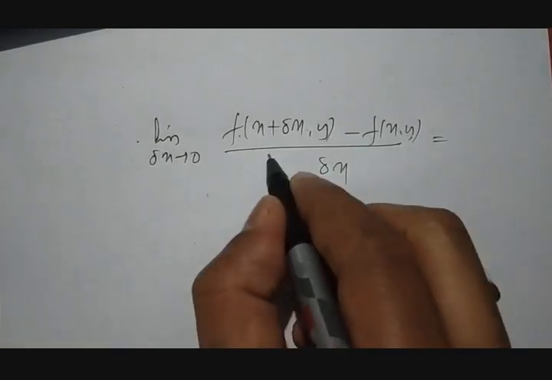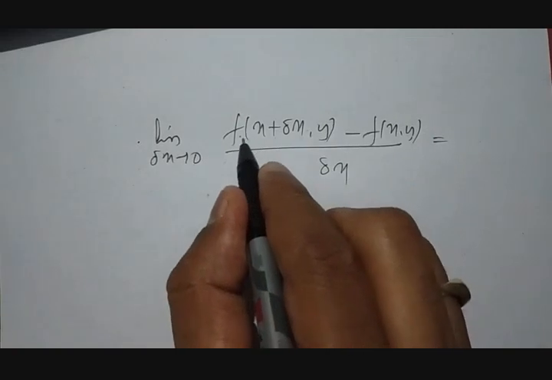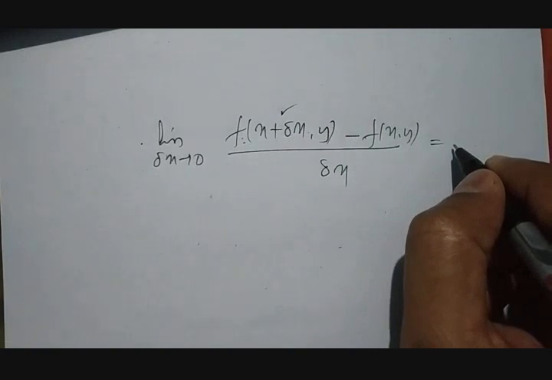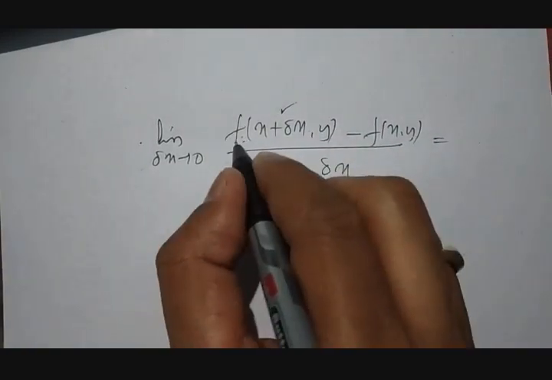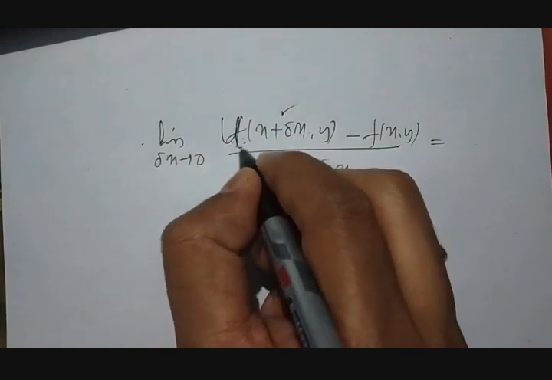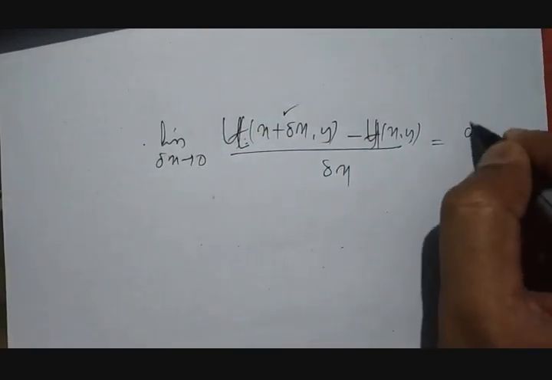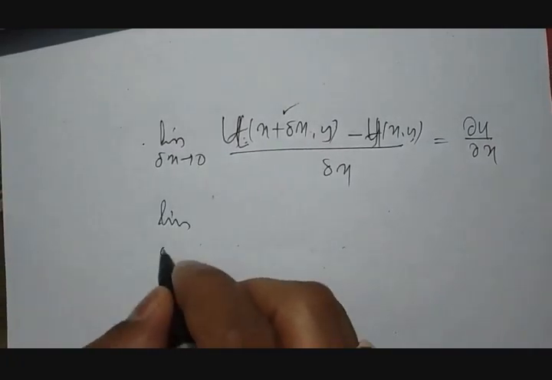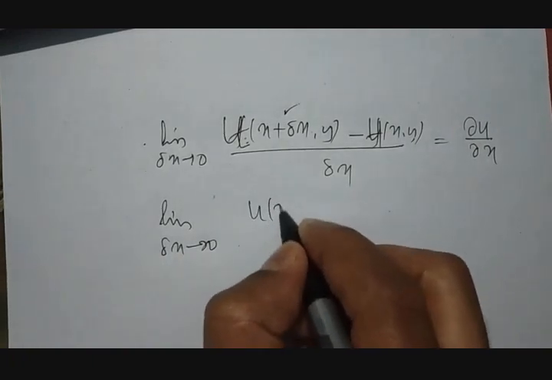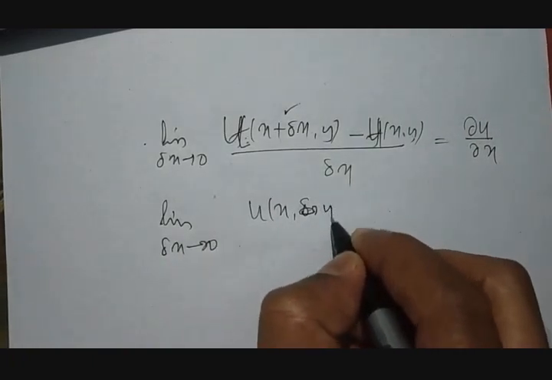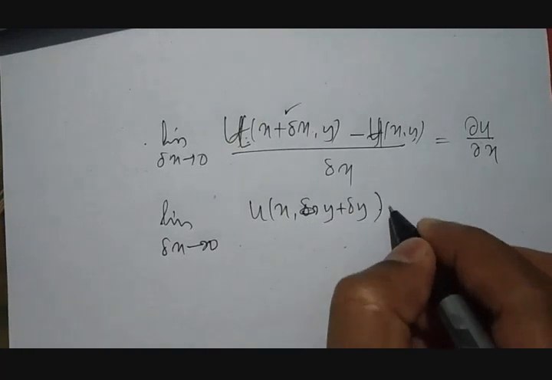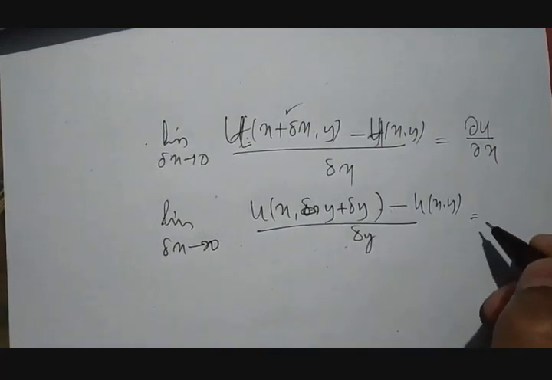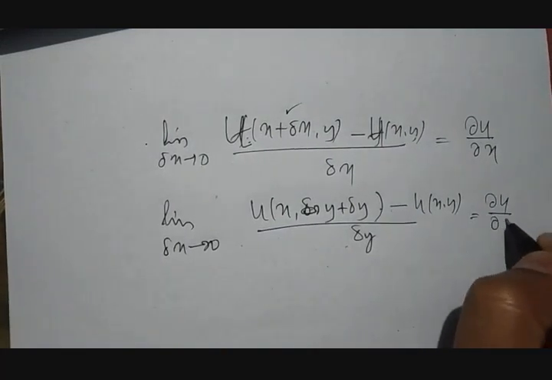This is a function and the increment is given to x. If instead of f I take u, then it will be dou u by dou x. Similarly, limit of u of x comma y plus delta y minus u of x comma y divided by delta y is dou u by dou y.